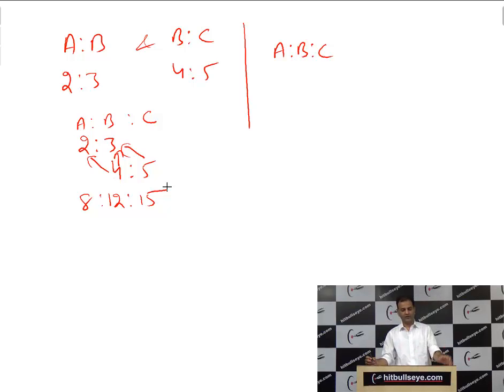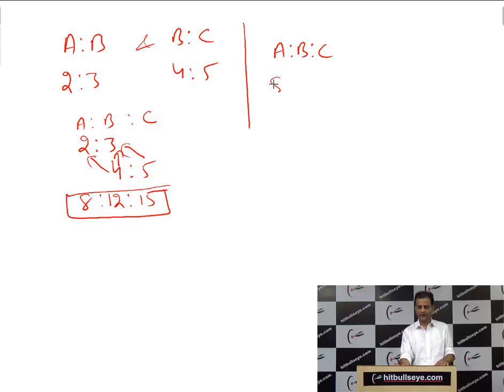You have to revise this. 4 into 2 will be 8, 4 into 3 will be 12, and 3 into 5 will be 15. So this will be converted into a single ratio, 8 ratio 12 ratio 15. And now you can convert anything. This concept will be applicable in a lot of the questions of races, students.